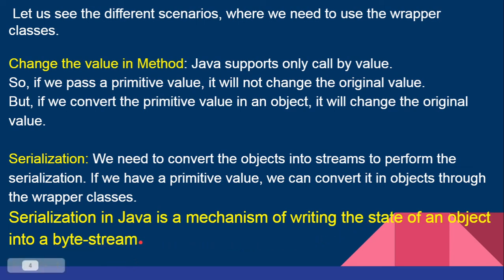We know that the JVM converts the Java code into byte code, so we have byte code as a stream of bytes, that is, a continuous flow of bytes. All the source code has to be converted into a continuous flow of stream, which is called serialization. In order to do this serialization, it has to be converted into an object. So that's why this is another scenario where we need the wrapper classes.